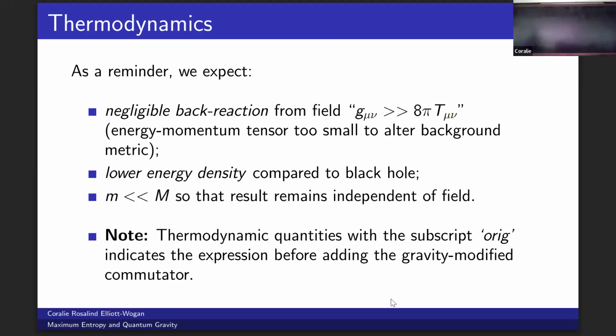Just in terms of notation, I use the subscript O or IG to indicate a thermodynamic quantity before the addition of the modified commutator. And just a warning that the expressions on the next few slides are quite long, but I've done my best to sort of condense them into more manageable chunks, so hopefully that's okay.